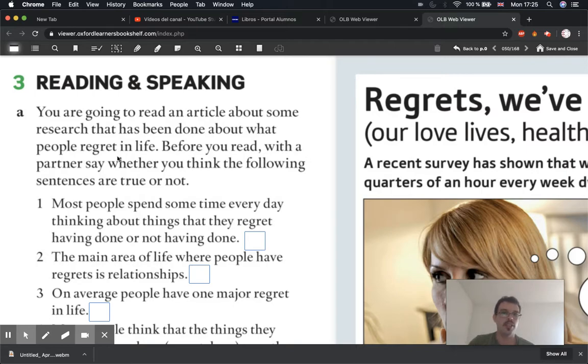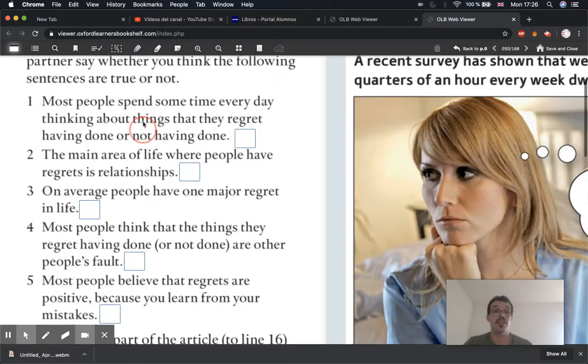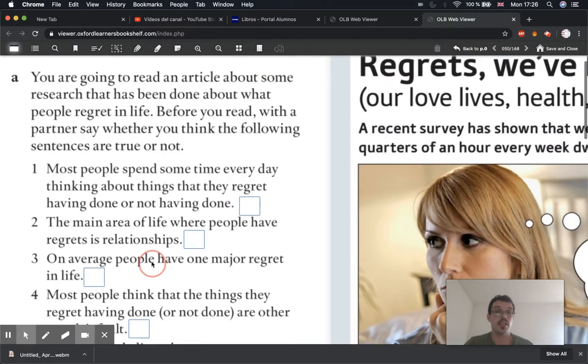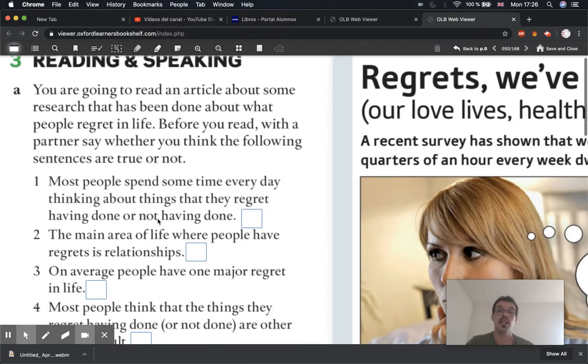Before you read, with a partner, say whether you think the following sentences are true or not. Okay, well, we're not going to do that. We're just going to go straight to the reading. These sentences are either true or false, so you just have to put true or false. And like always with all readings, we'll highlight the answer in the text, so we keep organized and make sure we understand everything correctly.